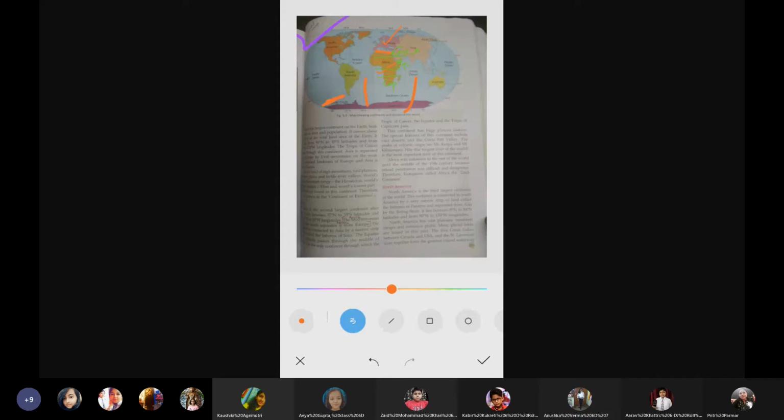So all these three together are also known as the Southern Ocean. Actually, the Southern Ocean is a mixture of three oceans, that is the Pacific Ocean, the Atlantic, and the Indian Ocean. I hope I'm clear till here.